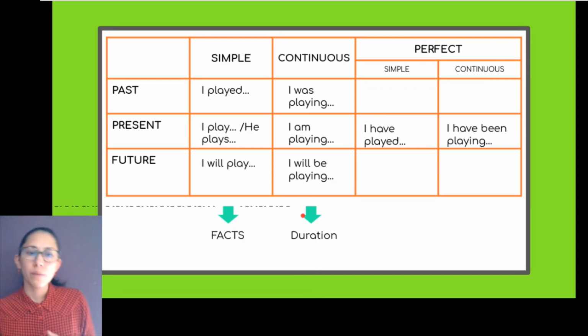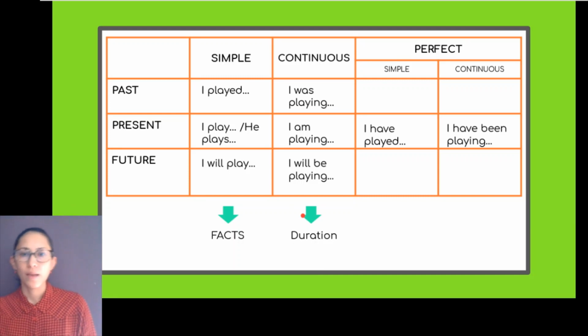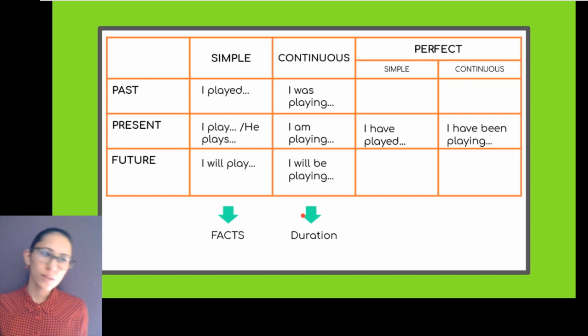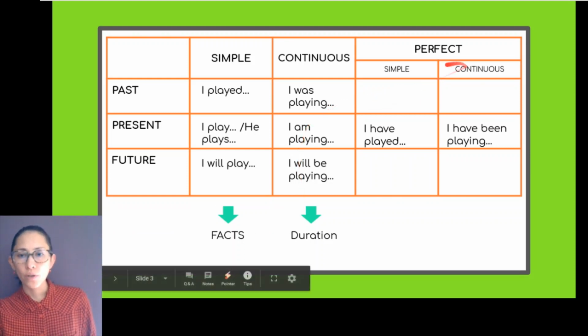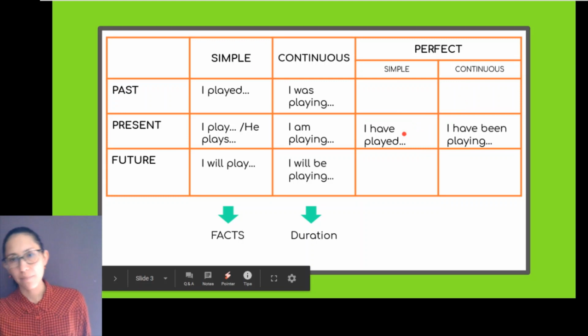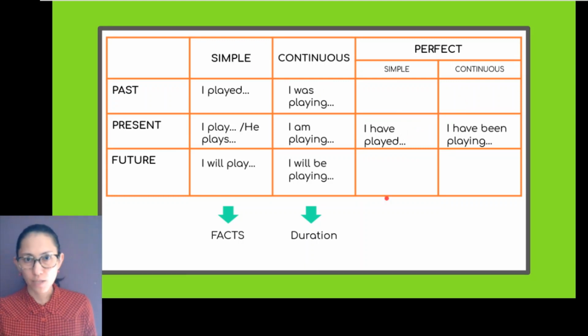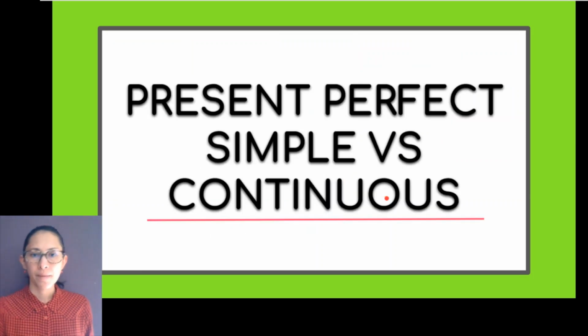And we're going to start with present perfect simple. For example, I have played board games many times in my life. And for the continuous, I could say I have been playing Catan for 3 months now, okay? And that's the thing that we're going to start differentiating. Later on, we're going to fill in the other 4 gaps about past perfect and future perfect, but today, let's focus on present perfect. So, present perfect simple and present perfect continuous.